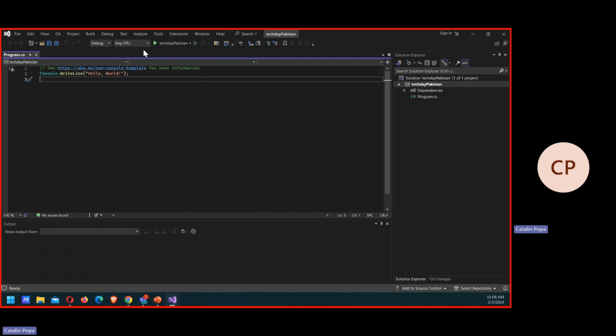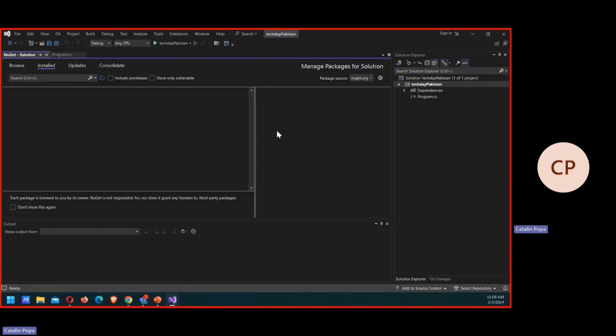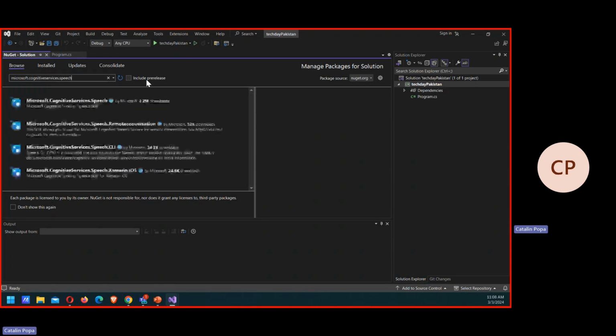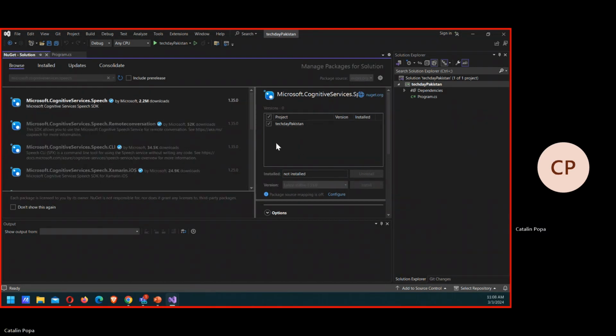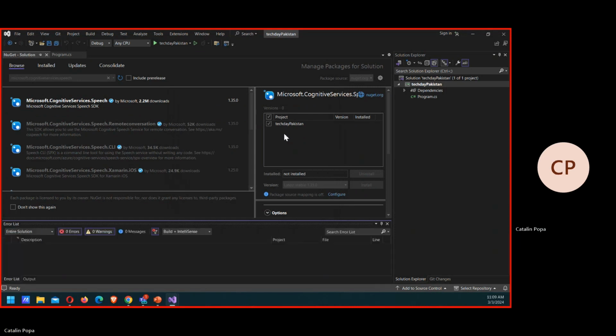But before that, just to make my life a bit easier and yours as well, let's install some NuGet packages. The NuGet packages that we're going to use today are one that is called Microsoft Cognitive Services Speech. This one by Microsoft. So let's install this.